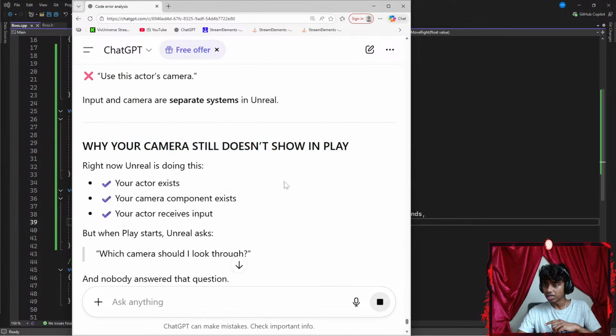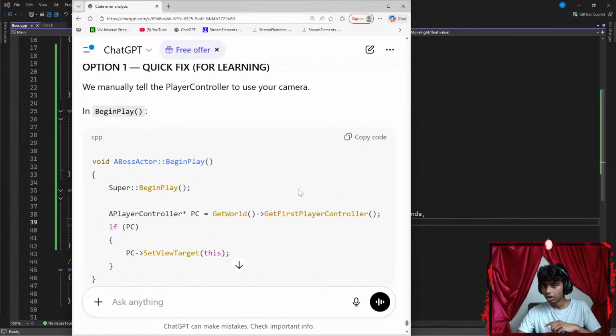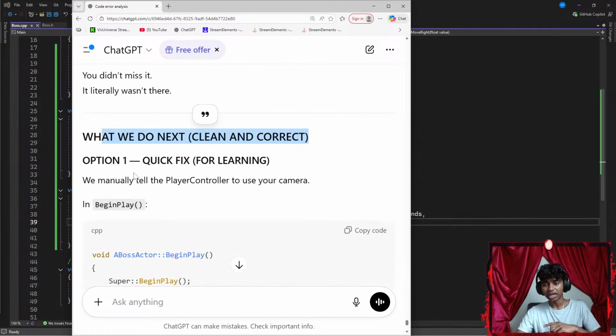Why your camera still doesn't show in play right now: Unreal is doing this. The actor exists, your camera component exists, your actor receives input. Okay, which camera should I look through? Okay, I see. What we do, clean and correct. Option 1, fix for learning: we manually tell the player controller to use the camera.